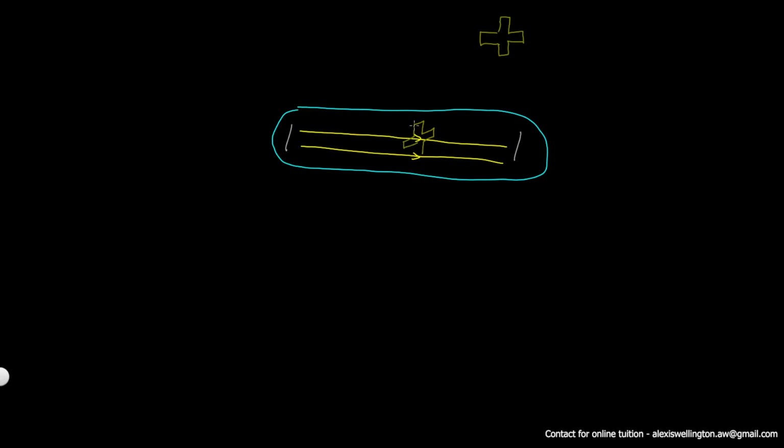like so? This cross, preferably a metal cross, will block some of these cathode rays and thereby create a shadow behind it. It casts a shadow behind it.